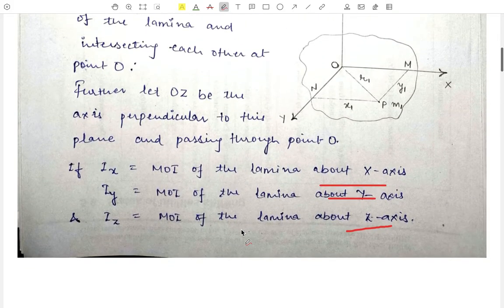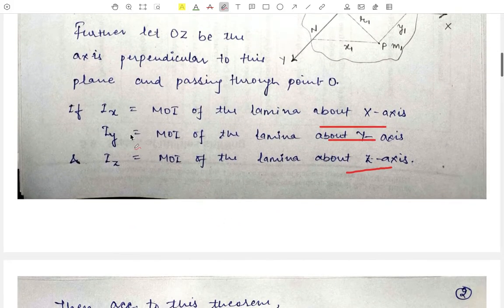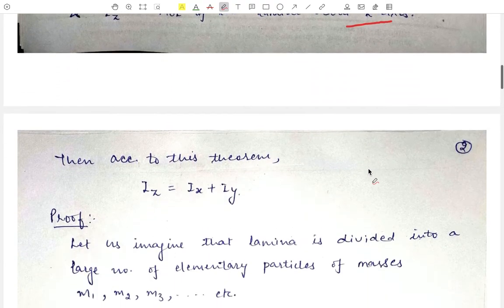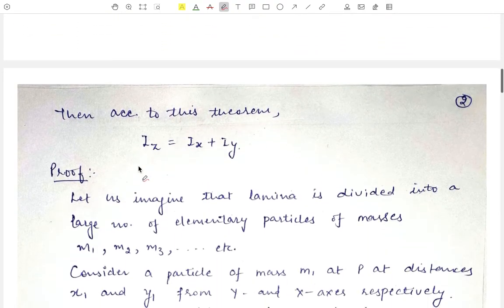Now according to this theorem, if we have Ix, Iy and Iz as the three moments of inertia about the x-axis, y-axis and z-axis respectively, then Iz is equal to Ix plus Iy. This is the theorem of perpendicular axis. Now we will prove this theorem.